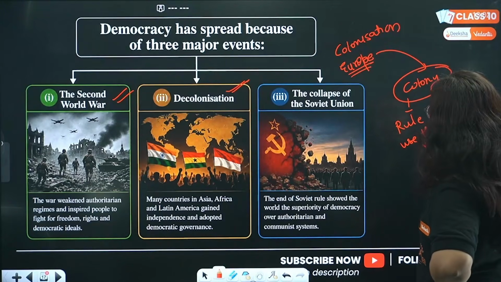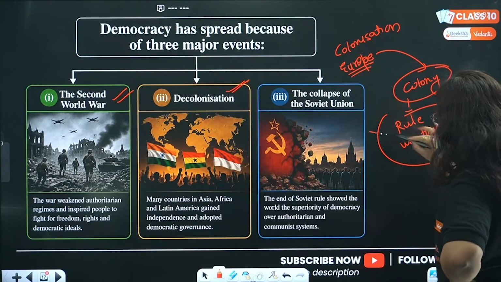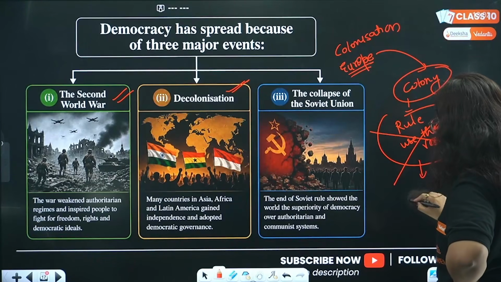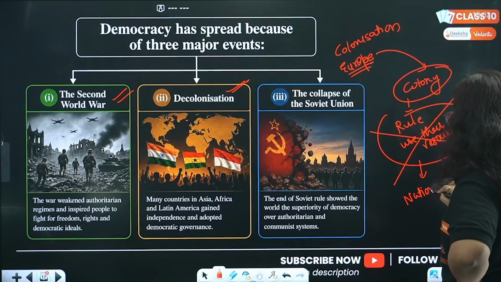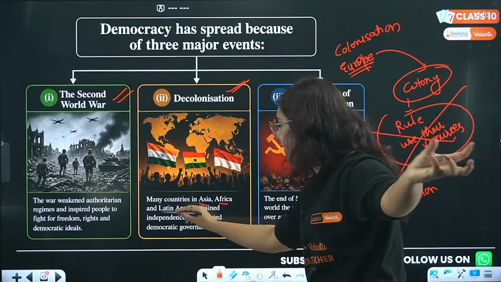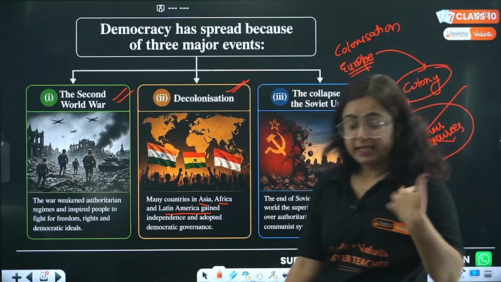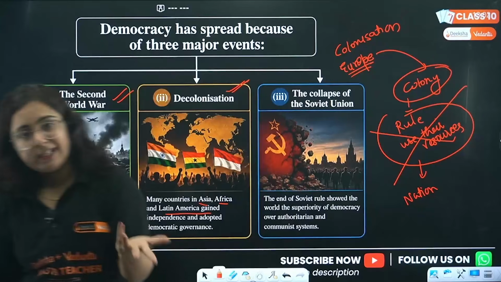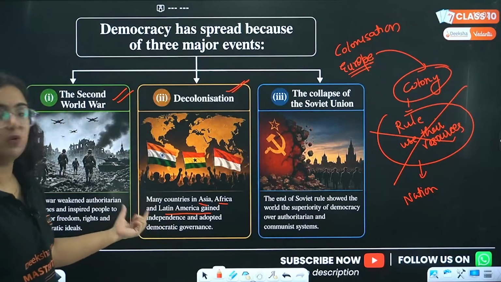What is decolonization? When these rulers are taken out of the country and a nationalist government is formed there. So yes, this happened in a lot of countries in Asia, Africa and even in Latin America. Like India got independent, Saudi Arabia got independent. This is one of the parts.